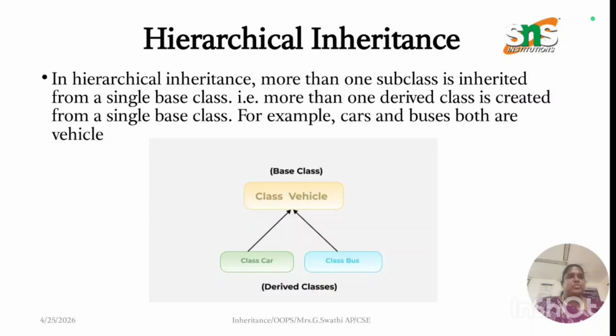Hierarchical inheritance means more than one subclass is inherited from a single base class; that is, more than one derived class is created from a single base class. For example, car, bus and boat are vehicles. If you have a vehicle class, car is derived from it, and bus is also derived from it.